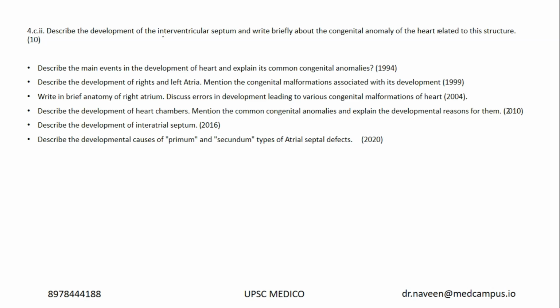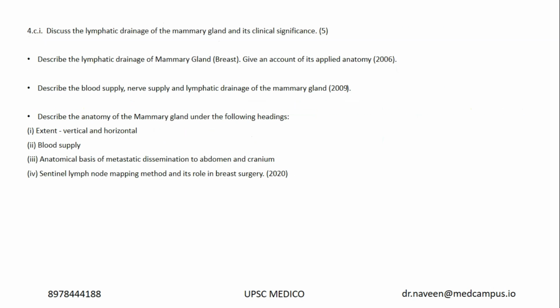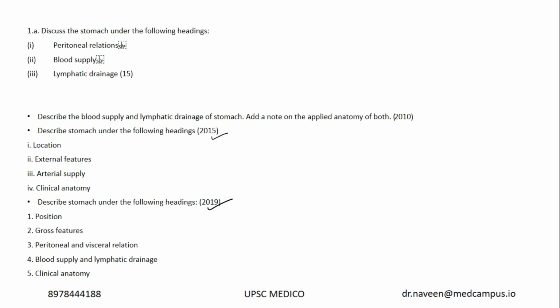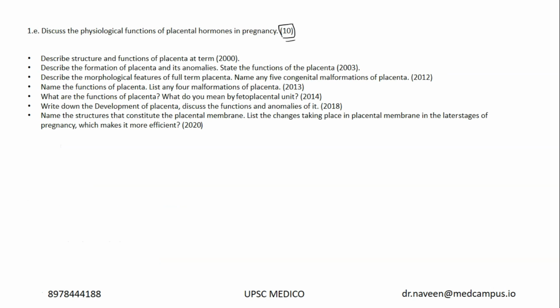Now describe development of interventricular septum. Okay, this was the question direct from test series in the anatomy test number 4. We did ask about interatrial septum and interventricular septum and what is ventricular septal defect, or VSD. Very important one from the embryology of the heart. I could see there are three or more questions from embryology, like you have interventricular septum, you also have the kidney and the ureter part, you also have one more from the placenta. So embryology carries good weightage in the anatomy part.